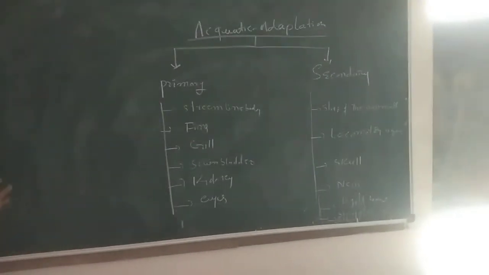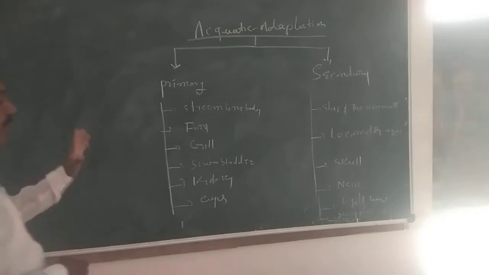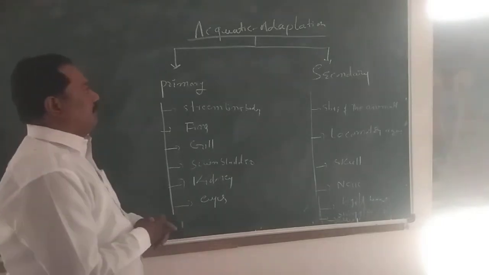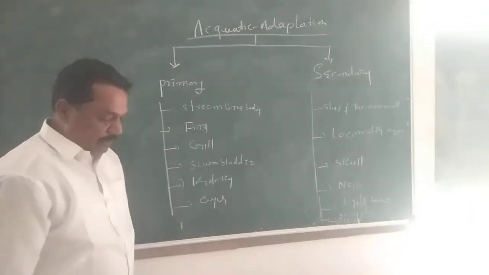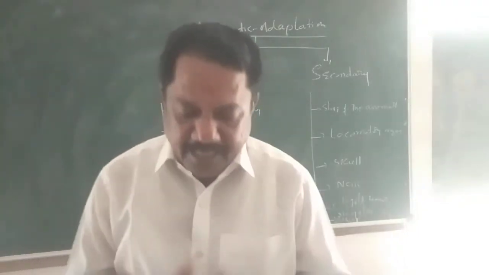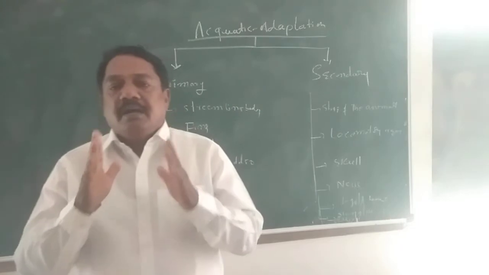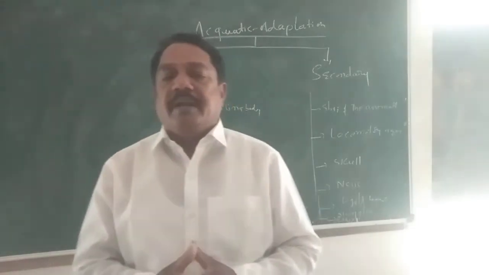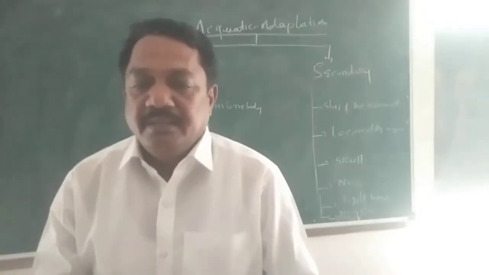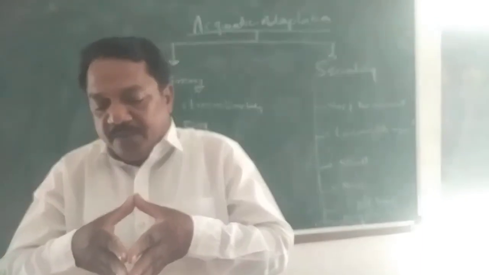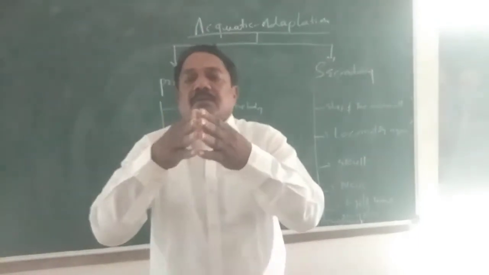So whatever it may be, the following primary adaptations take place in aquatic animals. First is the streamlined body. A streamlined body generally has two points, anterior and posterior, generally pointed. When both are pointed, they can easily move in the water medium.